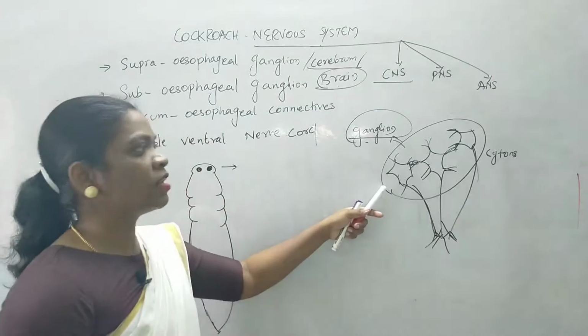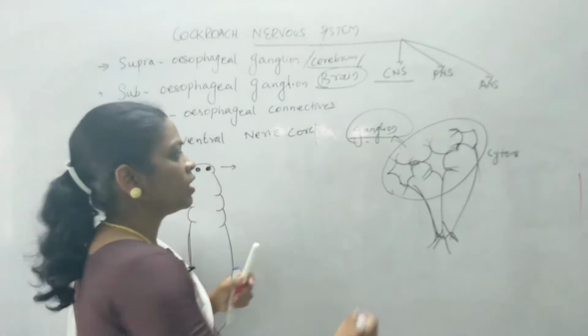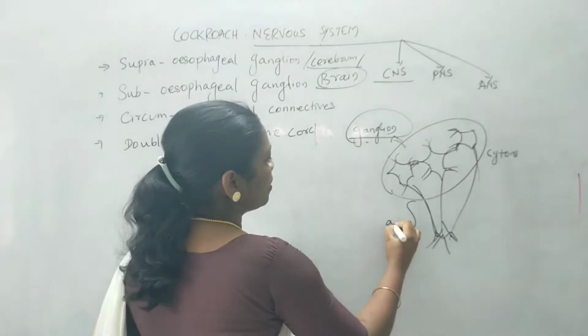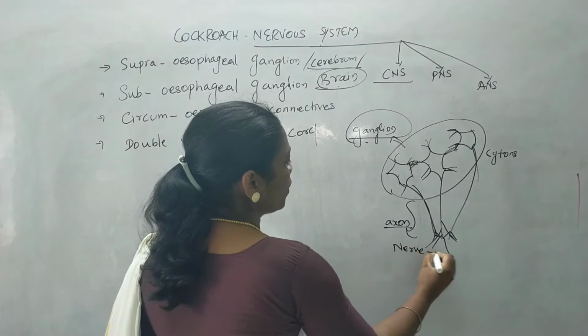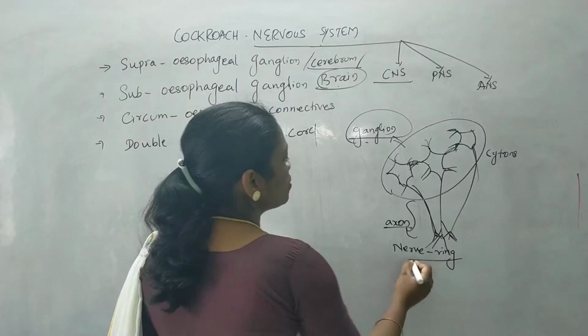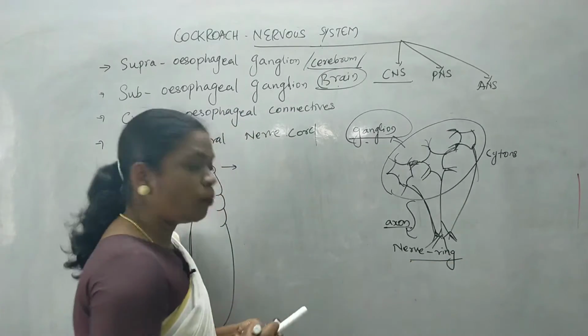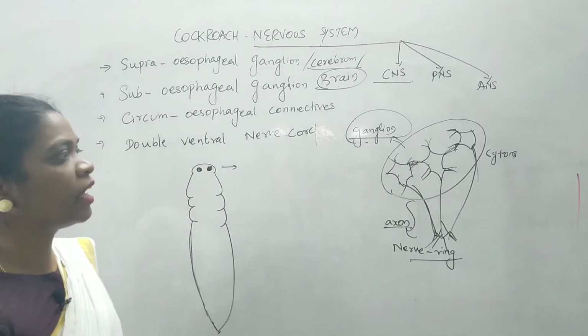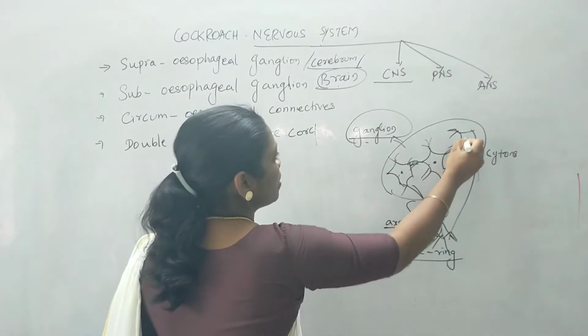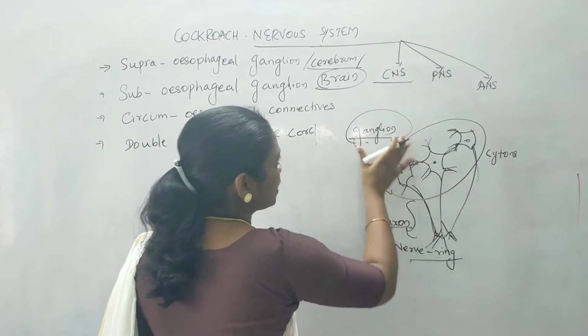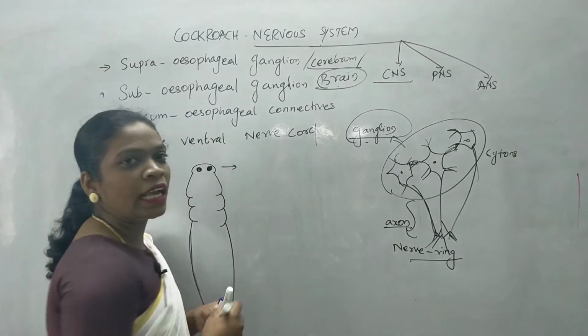So this structure is represented as ganglion. The remaining structure, that is the axon region of the nerve, will form the nerve ring in this group of organisms. So ganglions are nothing but a group of neurons where the cyton region alone is grouped together, and they form a structure known as ganglion.